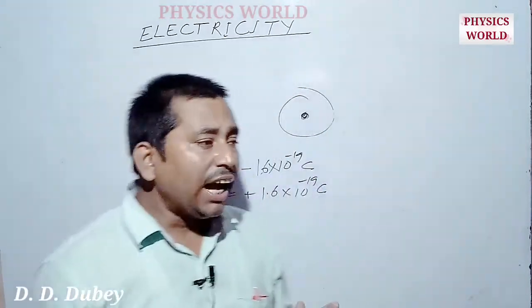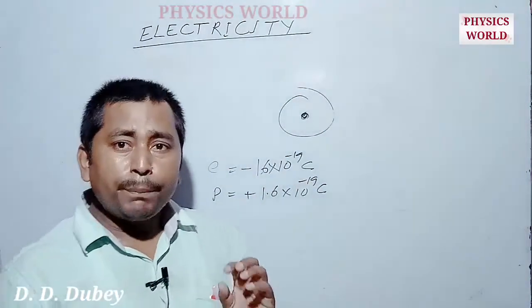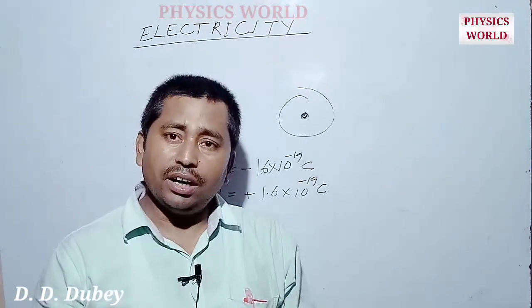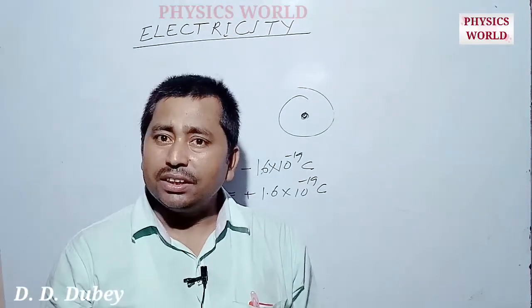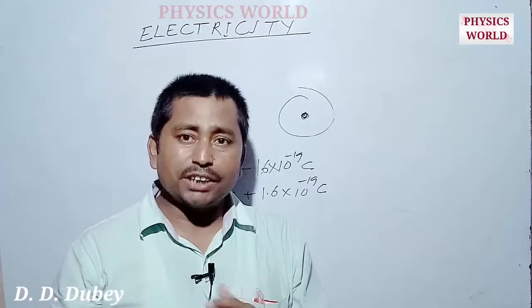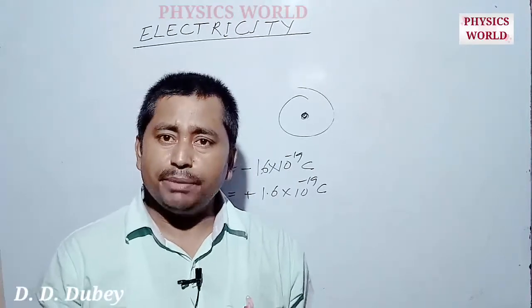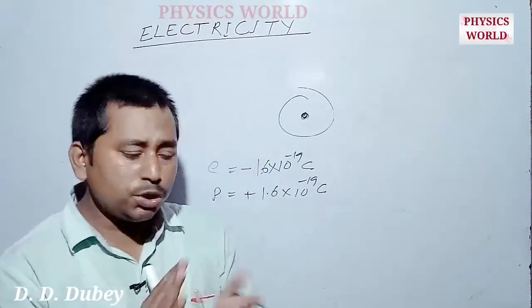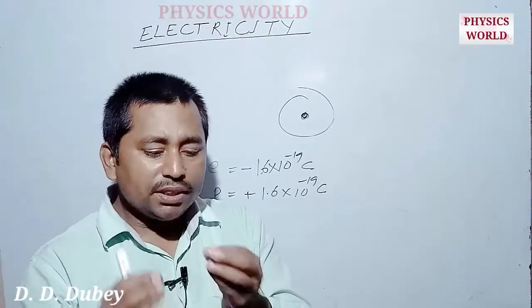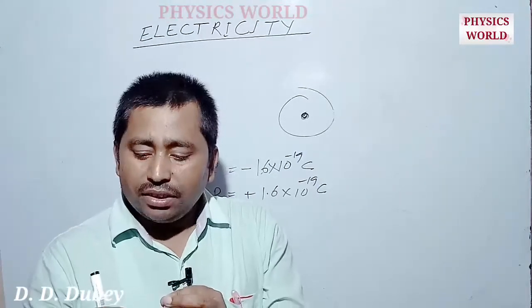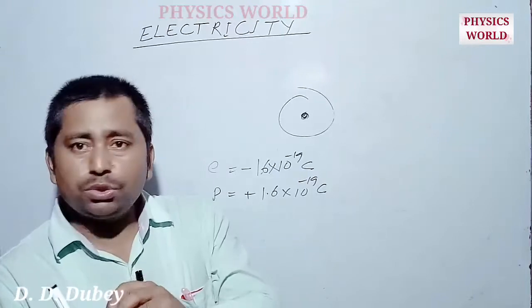Charge can only be produced by a simple process, the transfer of charge. When we rub two objects, negative charge transfers from one object to the other.